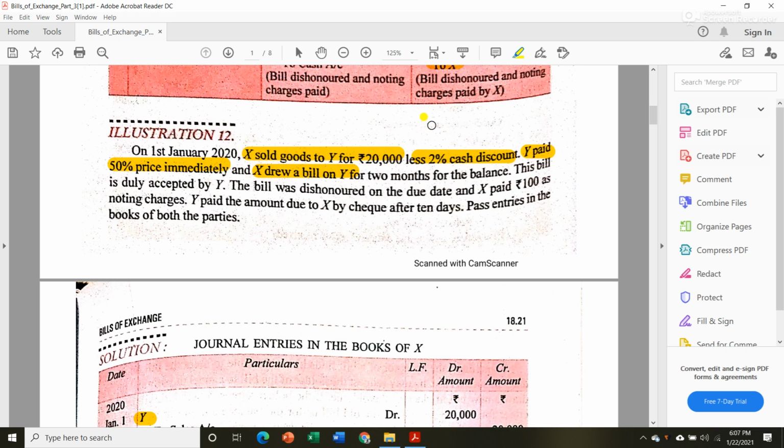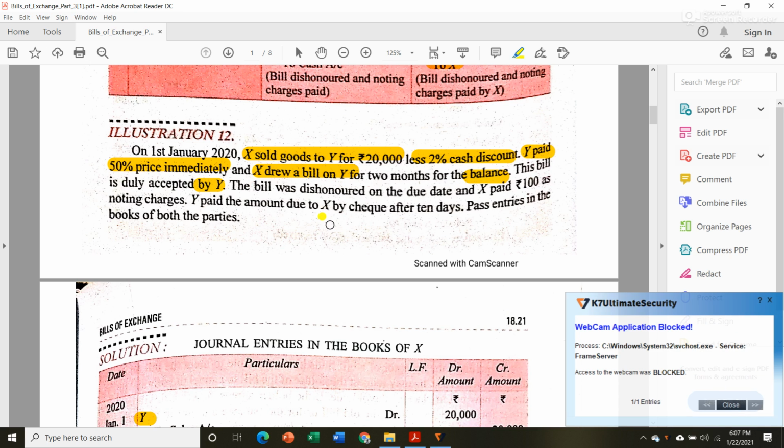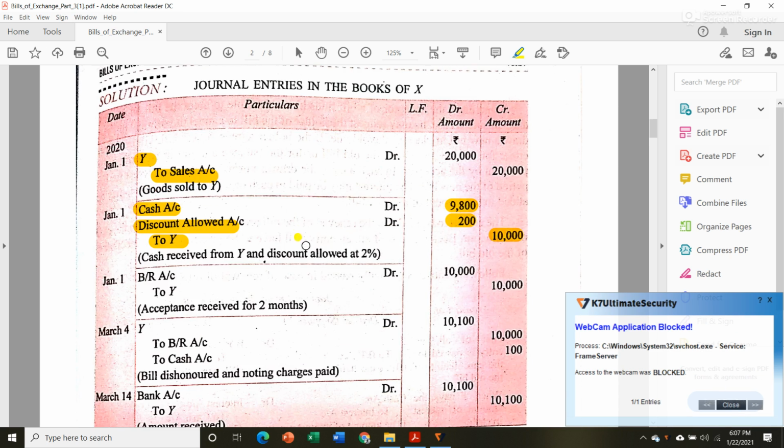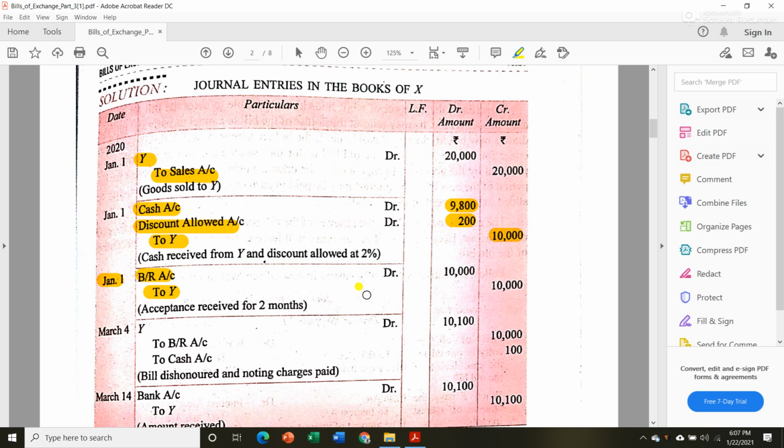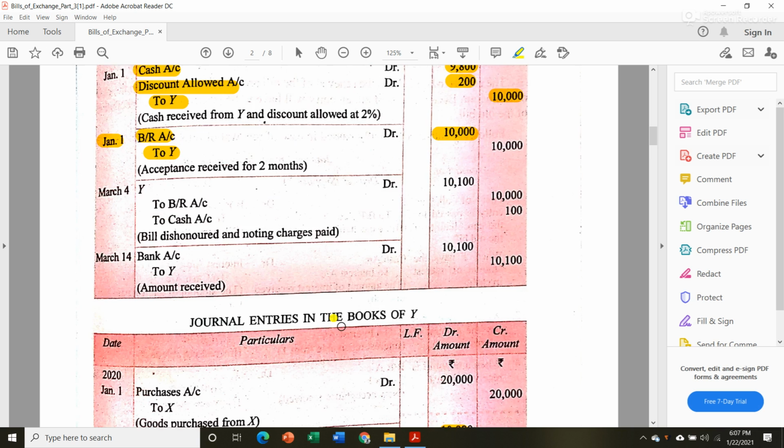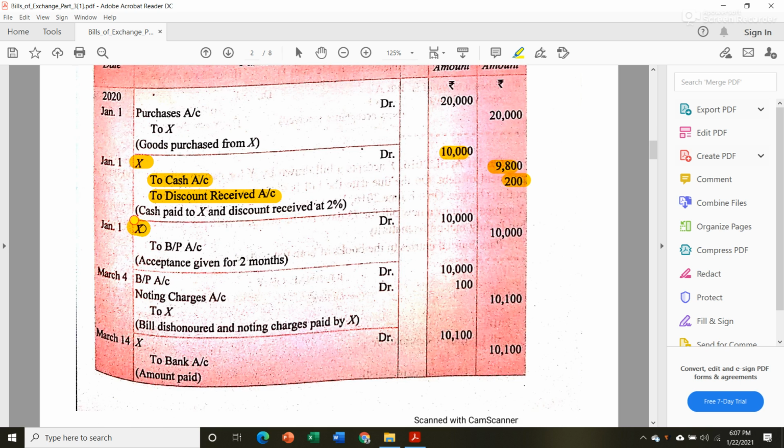Now 10,000 is already made, meaning already paid. The remaining 10,000, for that X drew a bill on Y for 2 months for the balance, that is 10,000. This bill is duly accepted by Y, so for acceptance we have to make a journal entry in both the books. On January 1 only, bills receivable account debit to Y, rupees 10,000. In a similar manner, in the book of Y, X debit to bills payable, rupees 10,000.